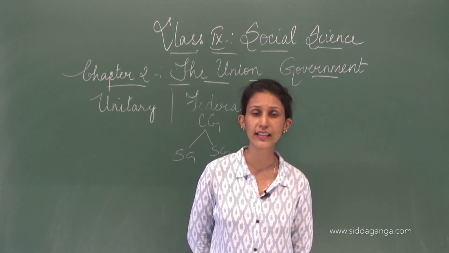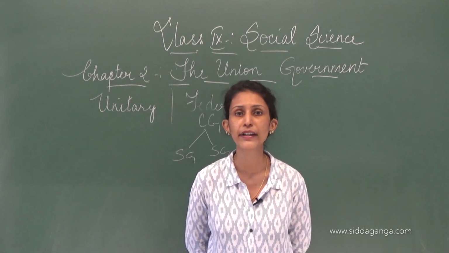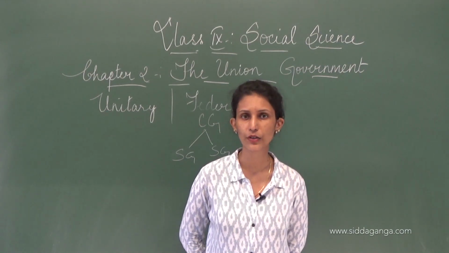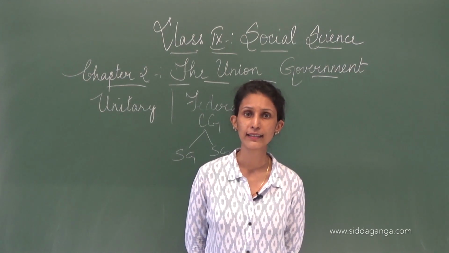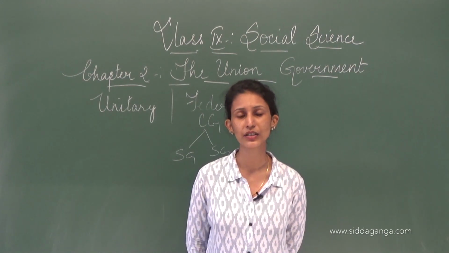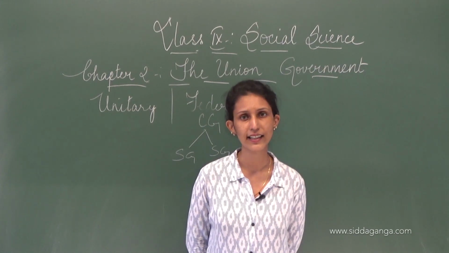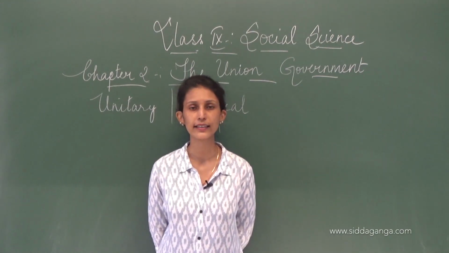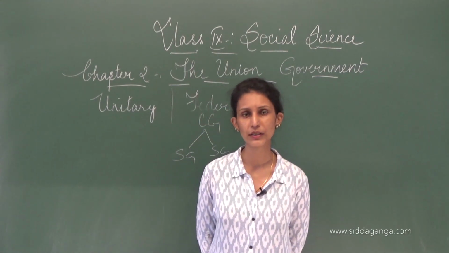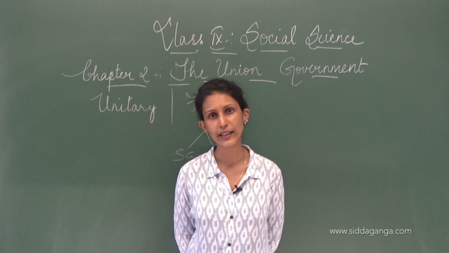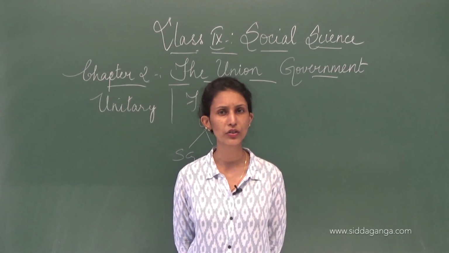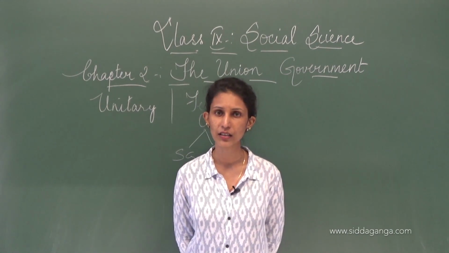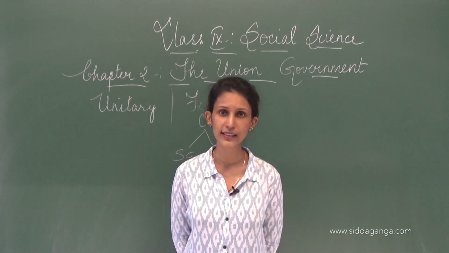But the center gave its rule saying that this is phase 1, this is phase 2, this is unlock 1, unlock 2. And then finally when it came to a last stage, it said states can take your own decision. Earlier who did it? The center did it. So this is a national emergency that is there, okay? Because everybody was affected, not only one state. If it was one state, it was manageable. But here, all the states are affected.